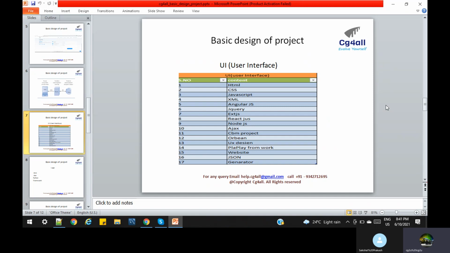You can give a suggestion to a team member or the architect, basically top management or the architect, or within the team they will sit and decide. But what technologies do they have as per the UI? We can use HTML. Basically, every website rendering is HTML only. We have CSS, JavaScript, XML, and AngularJS, which is used a lot recently, but in AngularJS also the data is rendered in HTML format.